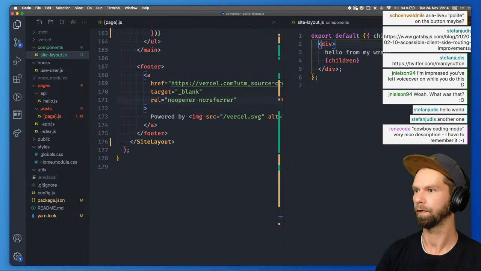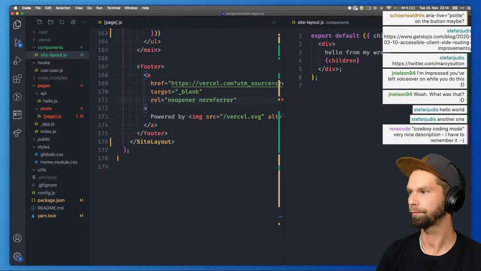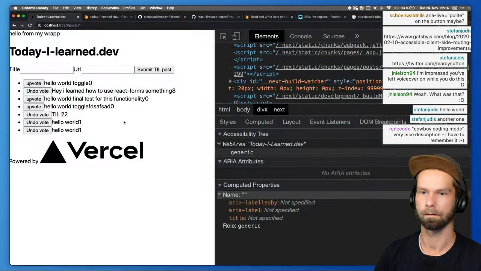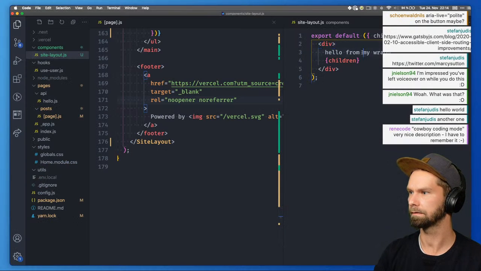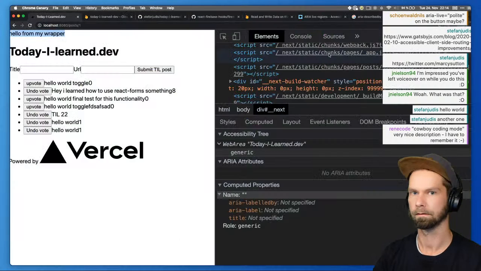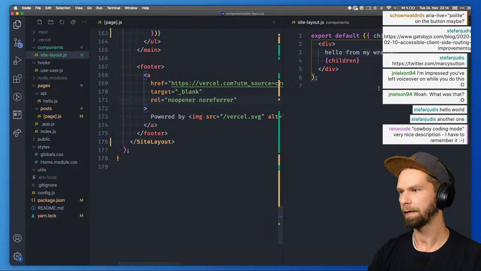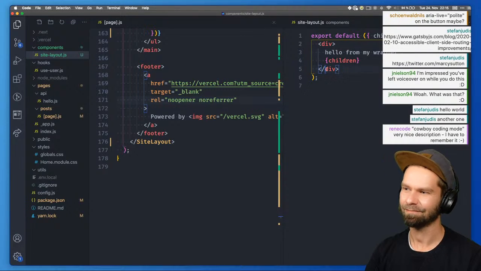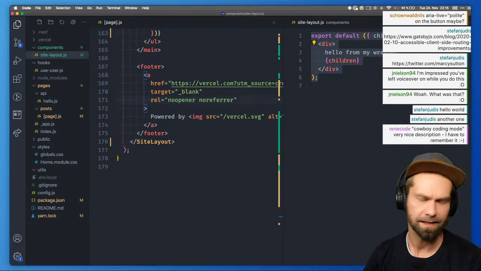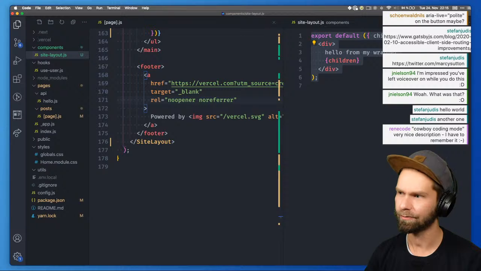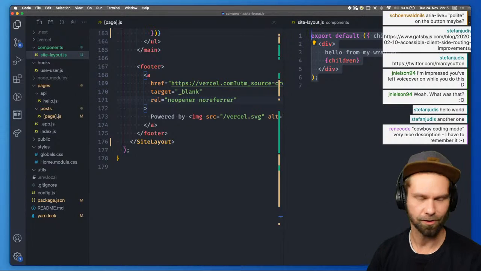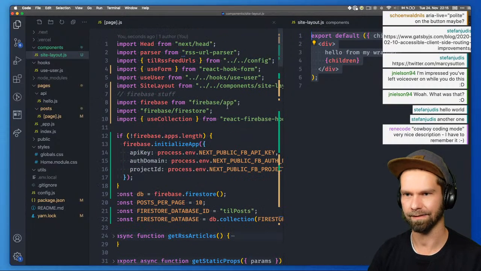Here we go. Because this should be like this maybe. Ah, and here we go. Here we have our wrapper already. Nice. And isn't it beautiful that since the latest React update, you don't have to include React on top anymore? I think this is beautiful. I think that's just super nice.